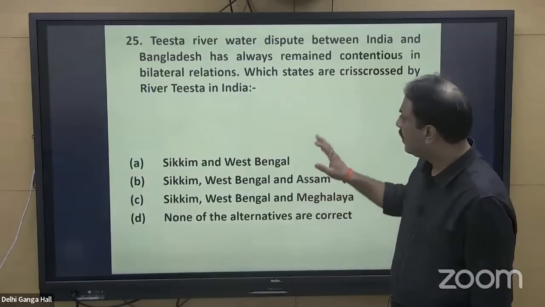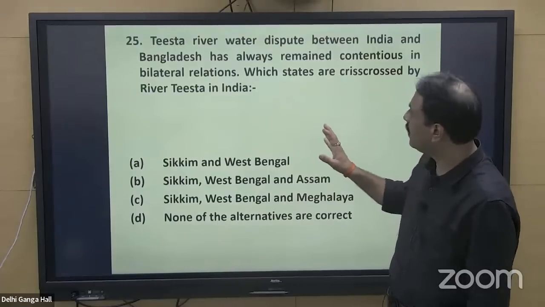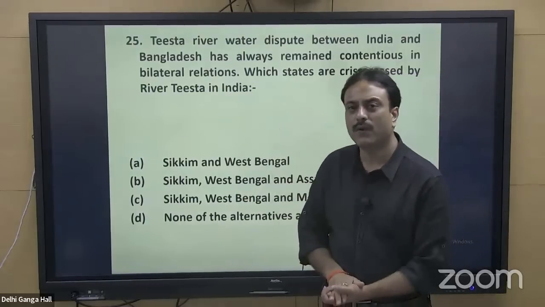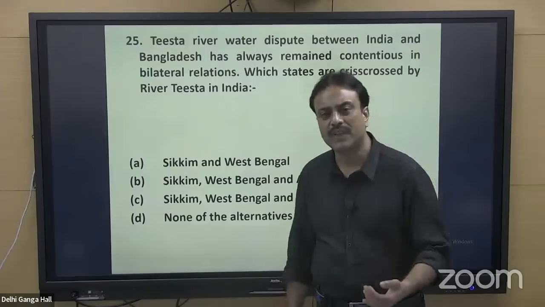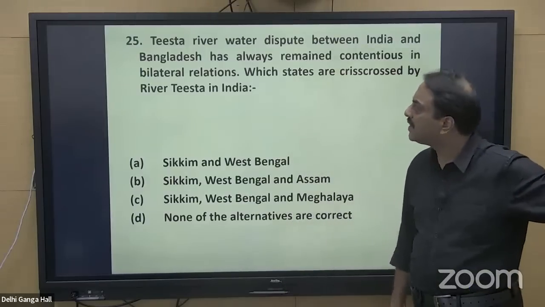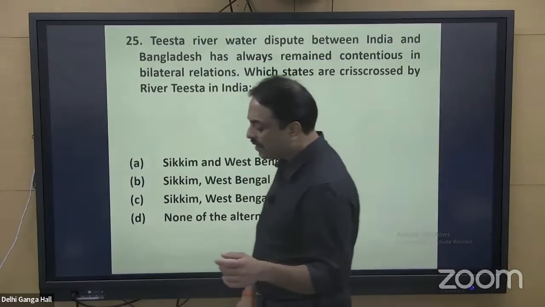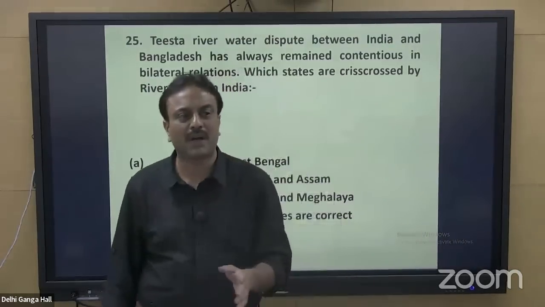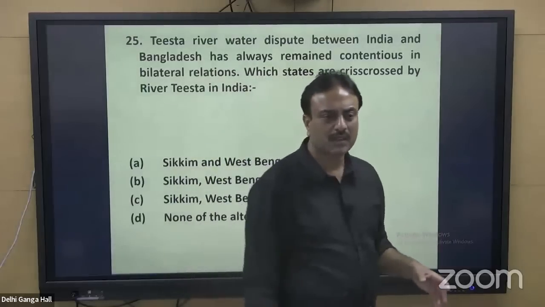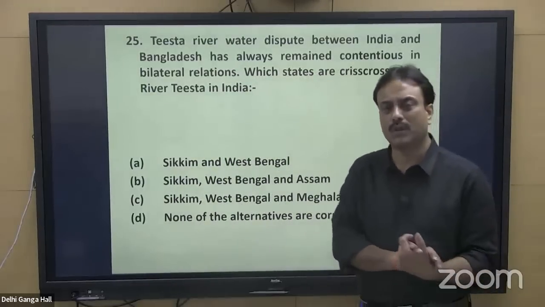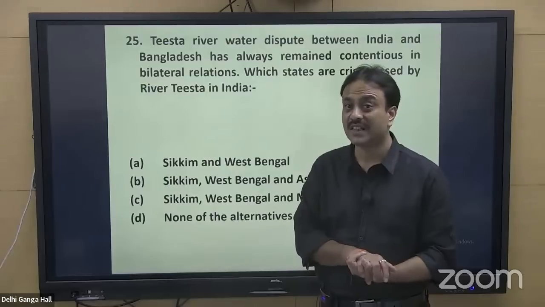The question is asking about the flow of river Teesta, through which states it is flowing. But Teesta always remains at the center of discussion. Why? Some part originates from the Kanchenjunga region, close to the Chemu Glacier in the Sikkim region.